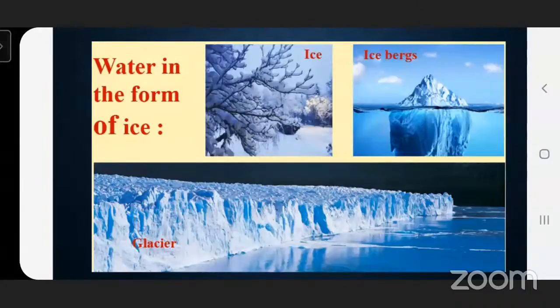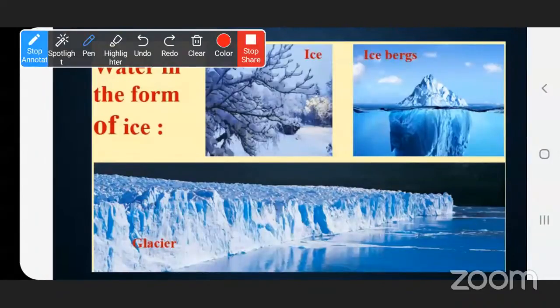See, in the first picture, you can see the ice. Now, in the hilly area or mountainous region, if the climate is very cold, then the water particles freeze in the cloud and come down, and it is called snow.